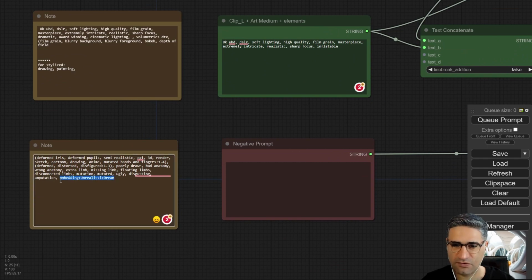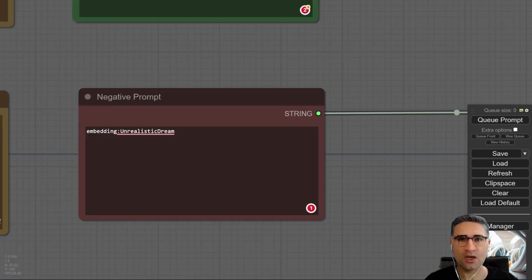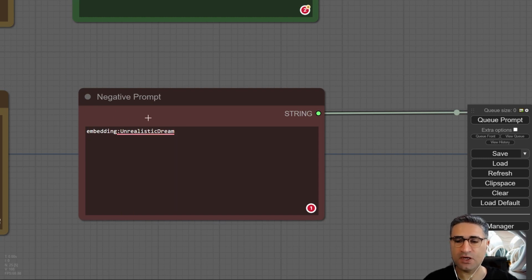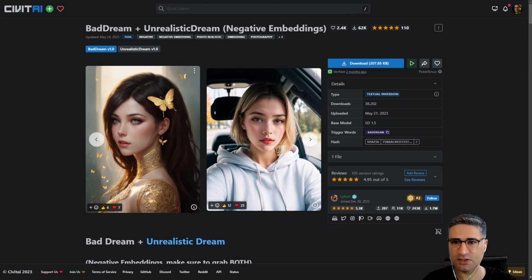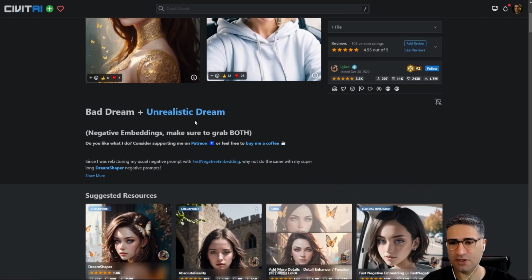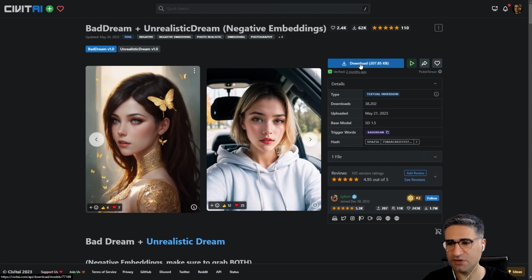And for my negative prompt, because I want to create a realistic image, in my negative prompt I am only using one embedding, unrealistic dream. If you don't know what an embedding is, you can go to this link on Civitai and you can figure out that there is a file you can download and place in your ComfyUI model folder. Let me show you.